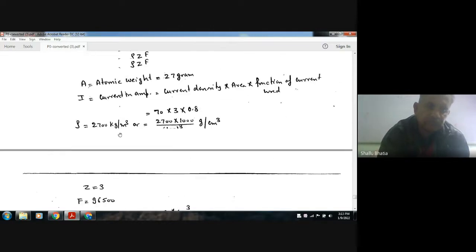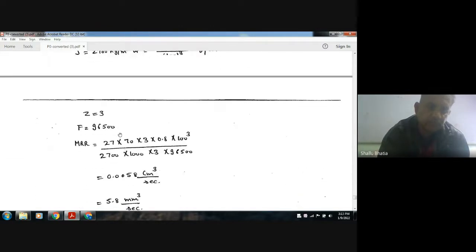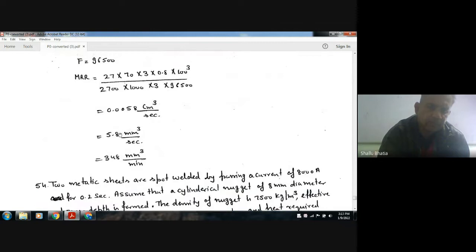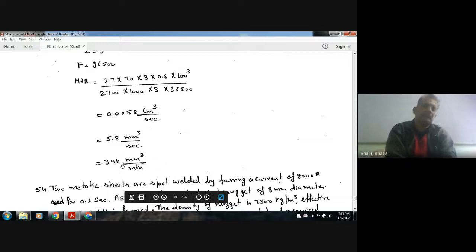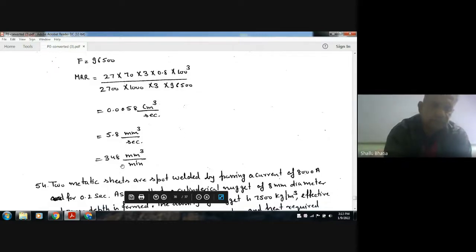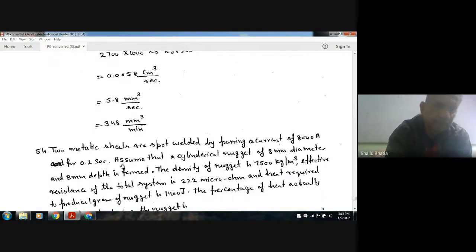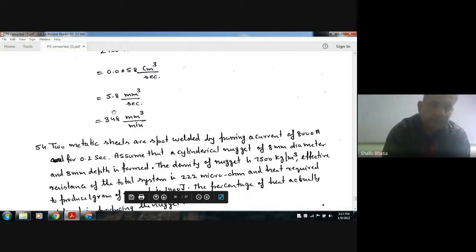So putting these values we can find out the metal removal rate. Initially we'll find out in centimeter cube per second, then we can change it into mm cube per second by multiplying by 1000. Then we can change into per minute. So that is the answer, 348, by multiplying by 60. Okay. Next,